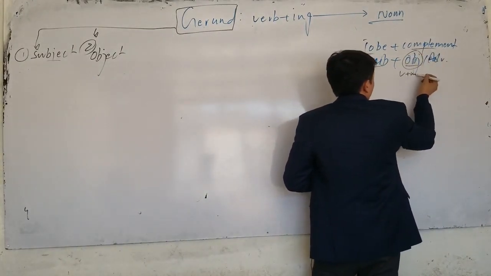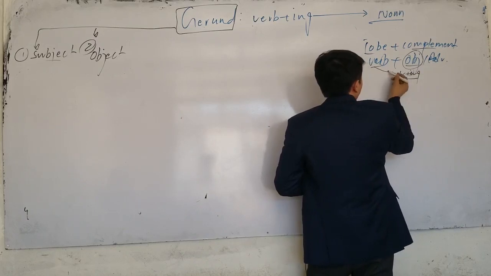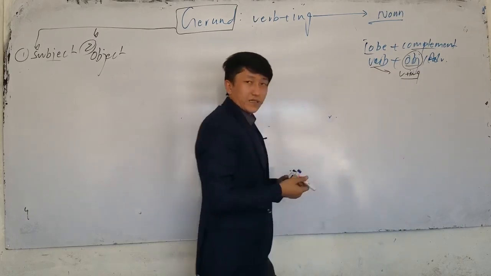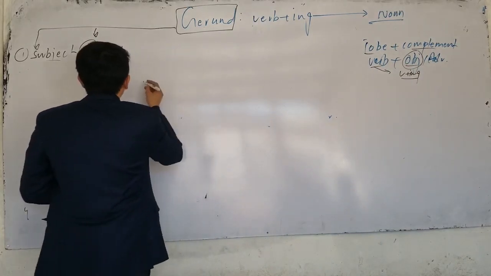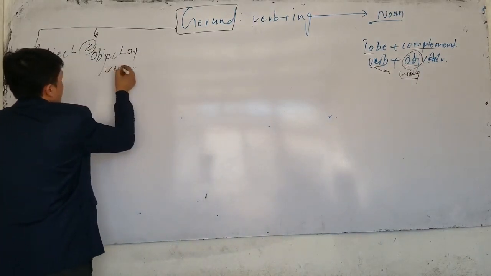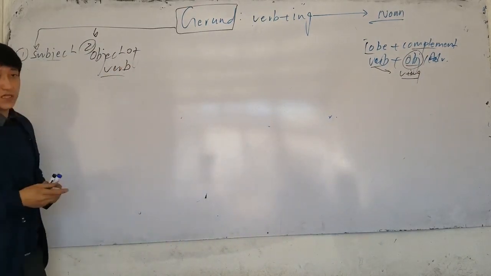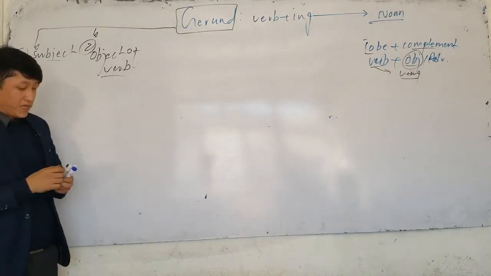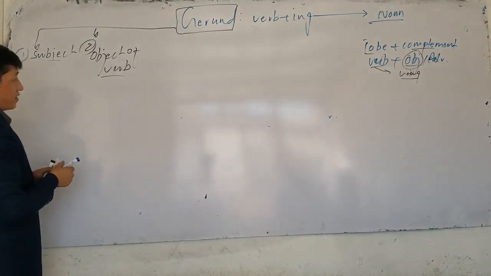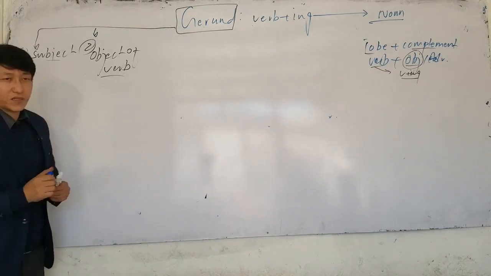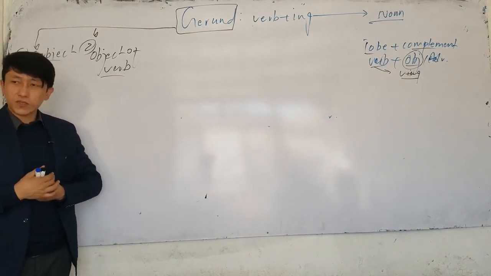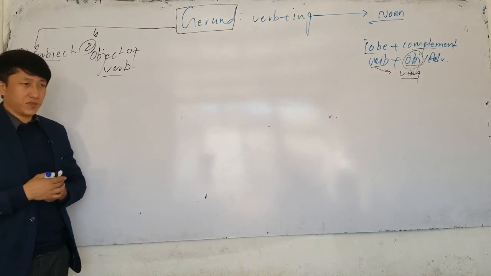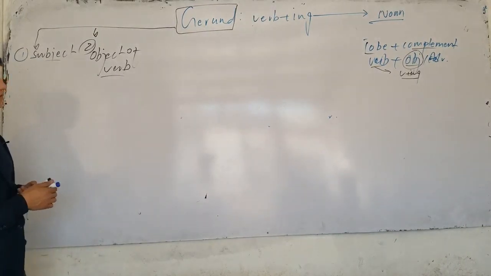Now, if verb-ing comes after a specific verb, in that case, it's used as a what? As an object. As object of what? As object of verb. Gerund is used as object of what? A verb. For example, here, there are some specific verbs. We'll discuss them. There are some specific verbs that are followed by what? By gerund.